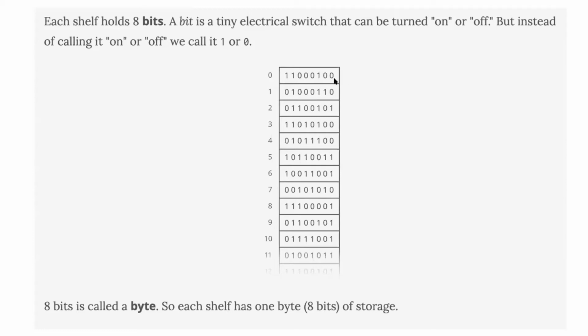So this address has 8 bits, with some number like 11000100, which we would need to calculate. This is a binary representation. Whatever you give, it goes as a binary representation inside the RAM.